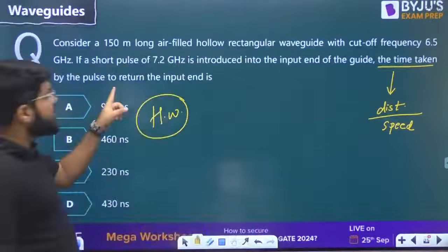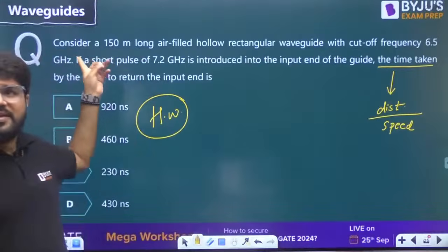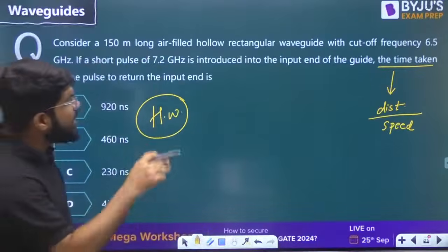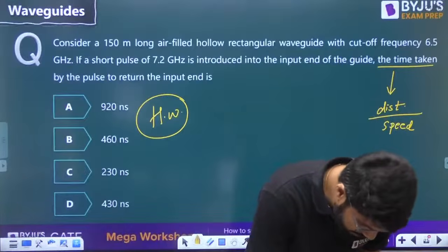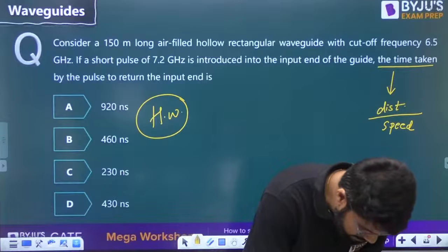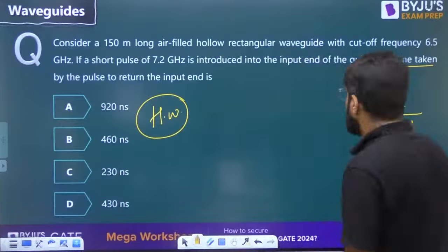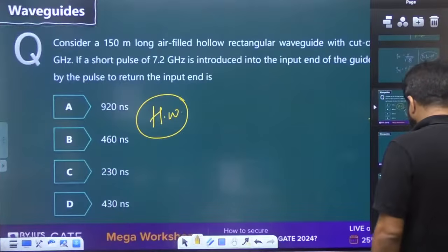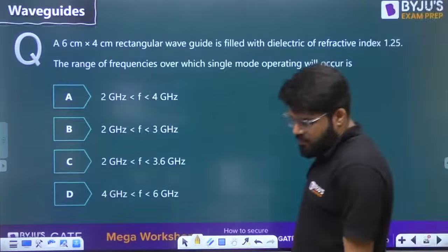To find the time taken to return to the input end, the distance you have to put is the length of the waveguide, and speed you have to calculate just by the formula we have discussed. It is simple, because the cutoff frequency is also given. Otherwise we would need to calculate the cutoff frequency. So not much calculation is involved, and you can definitely take this question as homework. Now, next important question.